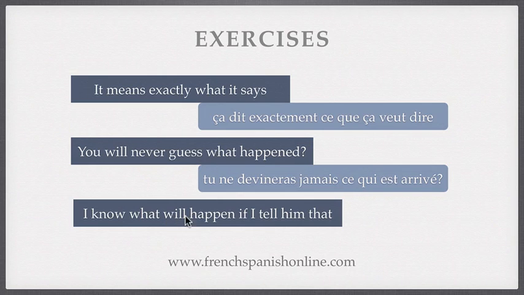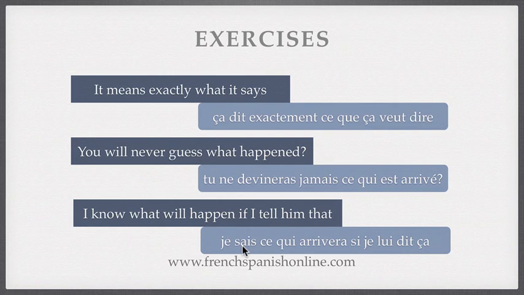I know what will happen if I tell him that. The same thing here, same structure. What is the subject of the verb to happen and does not refer to any noun. So, ce qui. Je sais ce qui arrivera si je lui dis ça.